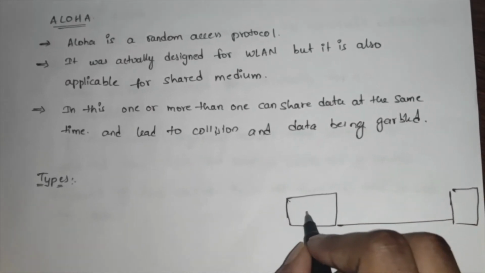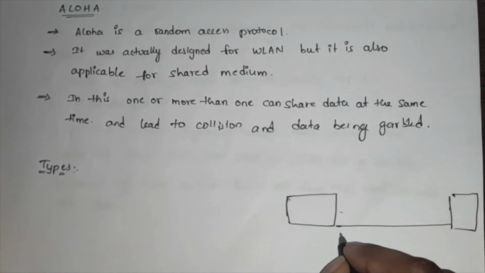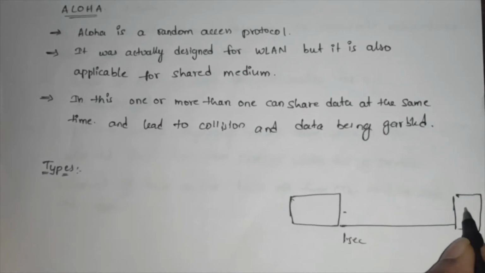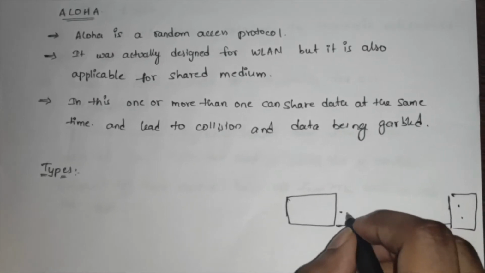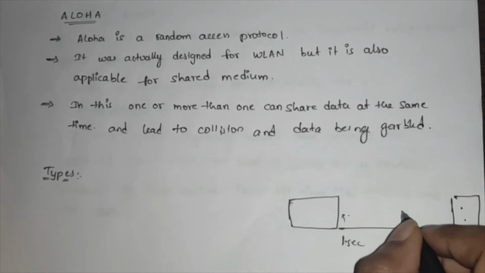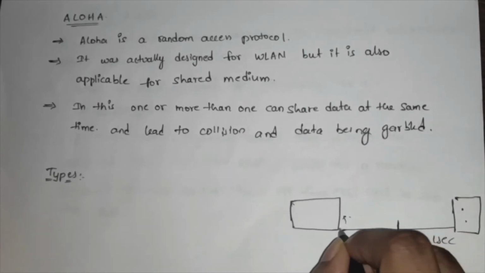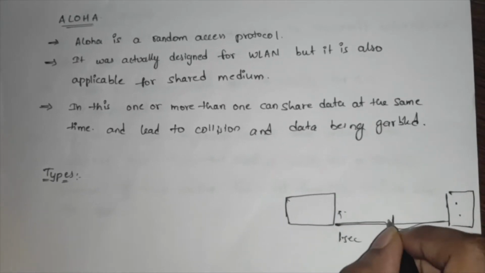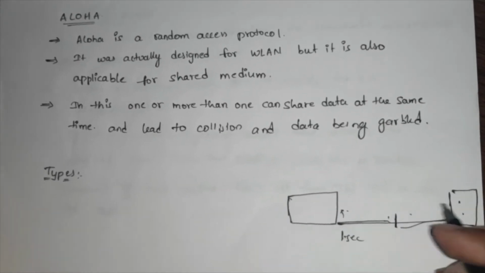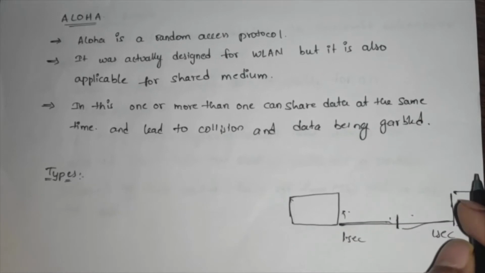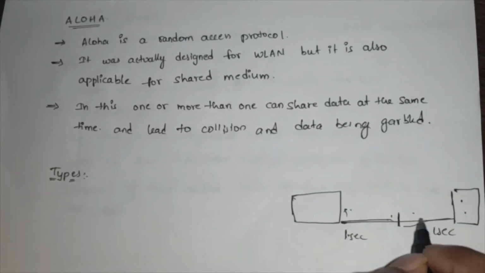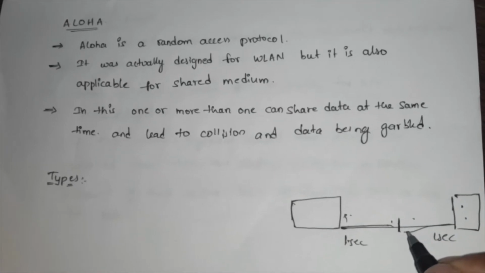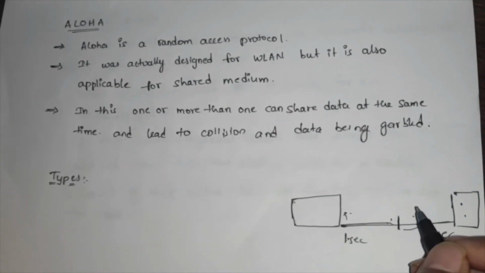If station A sends data at a certain time, say 1 second, and station B also sends data at 1 second, they are transferring data at the same time. In between, the collision occurs. They come closer and closer. The data is not going to transfer to each other. The data is going to be lost or corrupted. This situation is called a collision. How is Aloha going to prevent this collision?